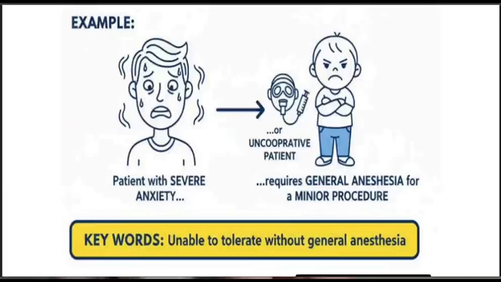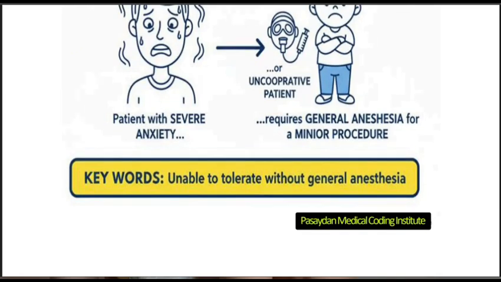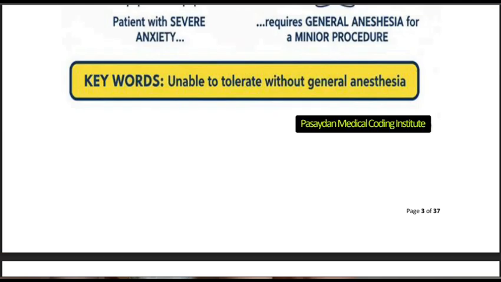Example: a patient with severe anxiety, an uncooperative patient who requires general anesthesia for a minor surgery. In the majority of cases you will see general anesthesia is given which is not necessary, but due to circumstances or some necessity we have to give the anesthesia. In those cases the 23 modifier is applied. And the guideline is that we have to give it only with an anesthesia code. This modifier goes only with the anesthesia code.